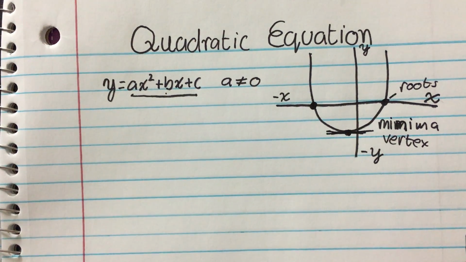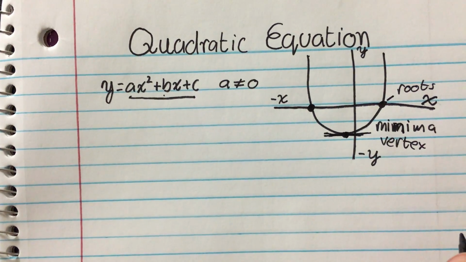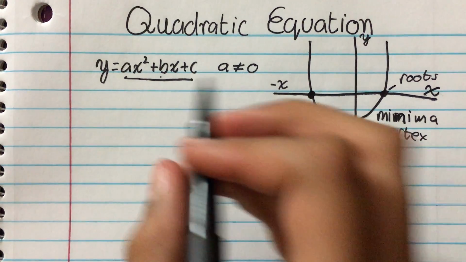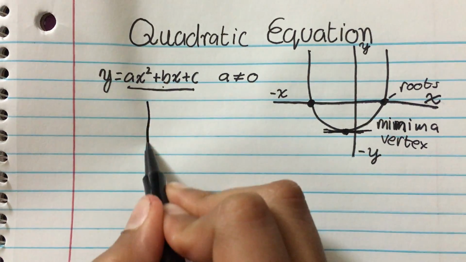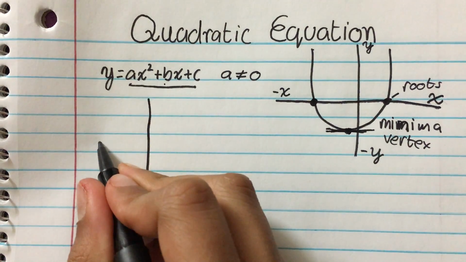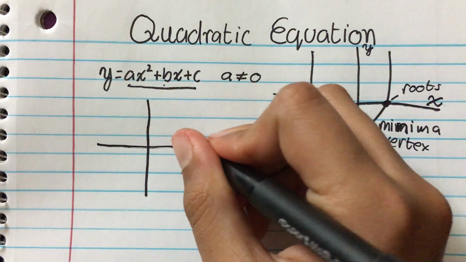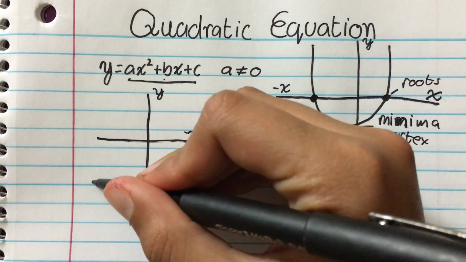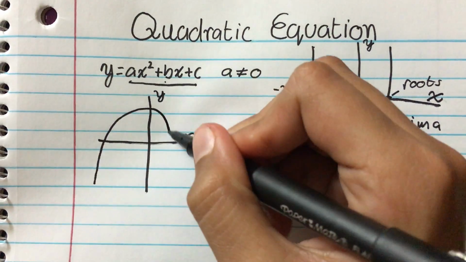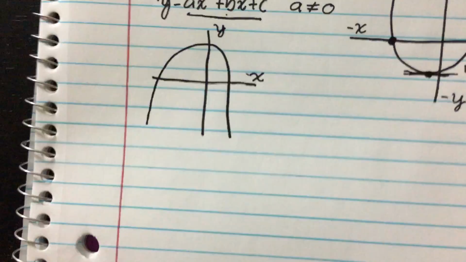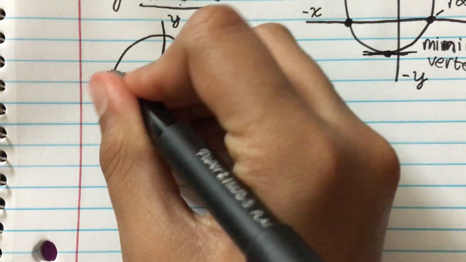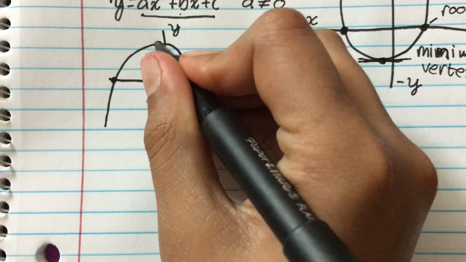But you may be asking, is this the only type of parabola, or are there multiple kinds? Well, there are two kinds of parabolas. Let's label our axes again, x, y. It could also be the other way around. Does it have the same properties? Of course it does. It has roots which cut the x-axis. It has a vertex.